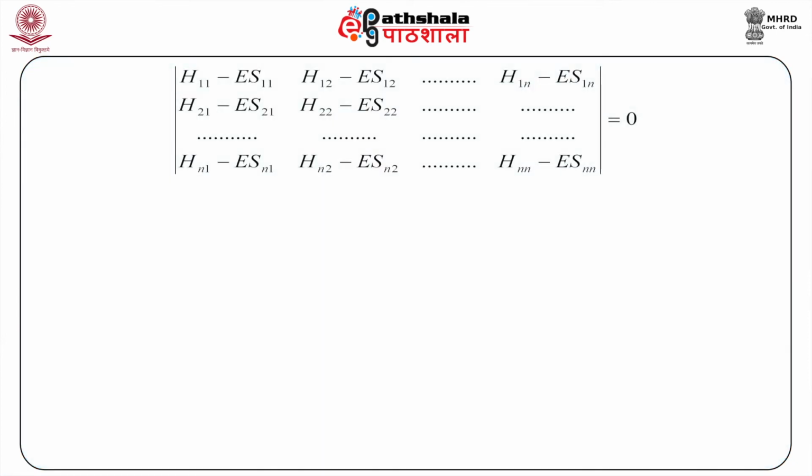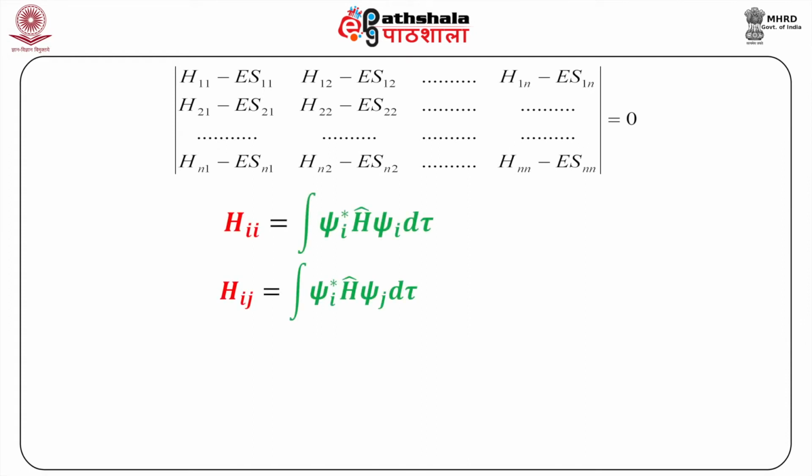In this secular determinant, as you can see, and you have learnt it already, Hii will be the integral of psi_i H cap psi_i d tau. This is the corresponding Hii, and the Hij would be the integral of psi_i H cap psi_j d tau.